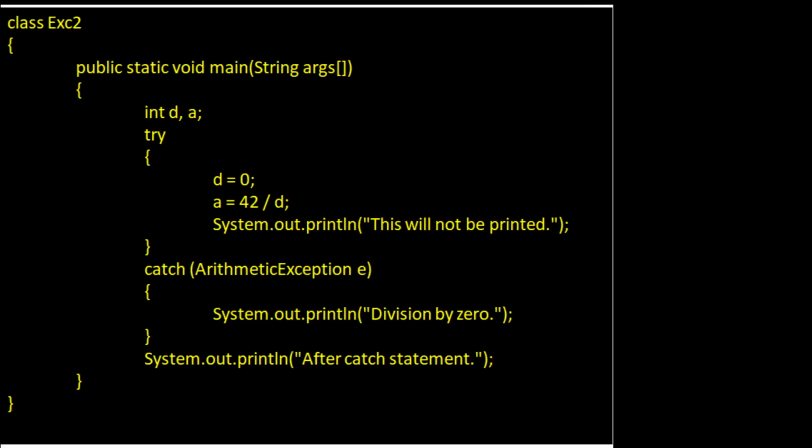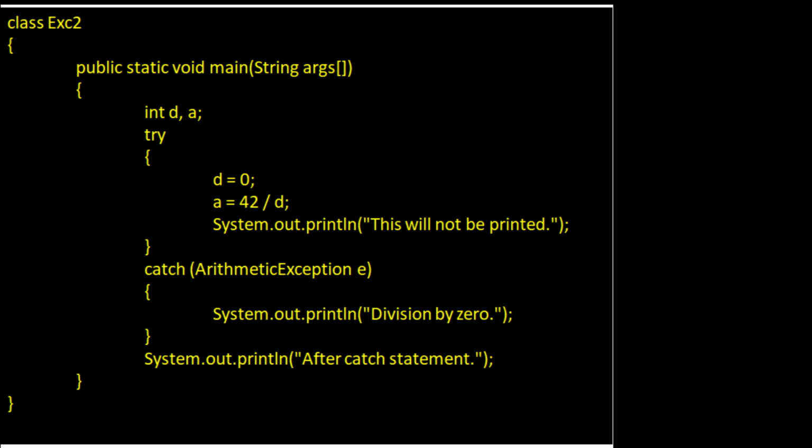So to demonstrate how easily this can be done, let's try a program that includes a try block and a catch clause that processes the arithmetic exception generated by a division by zero error. In this example, you can see that the try block has the statement which we are going to monitor, which we are monitoring for divide by zero error.